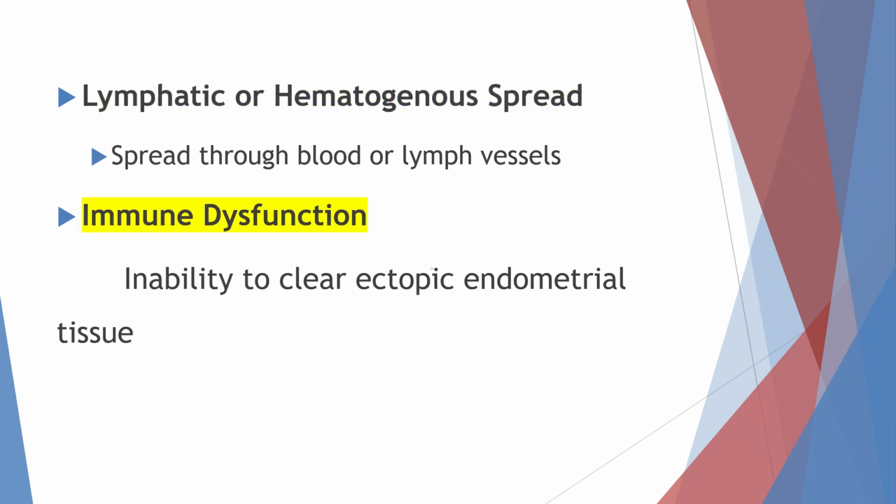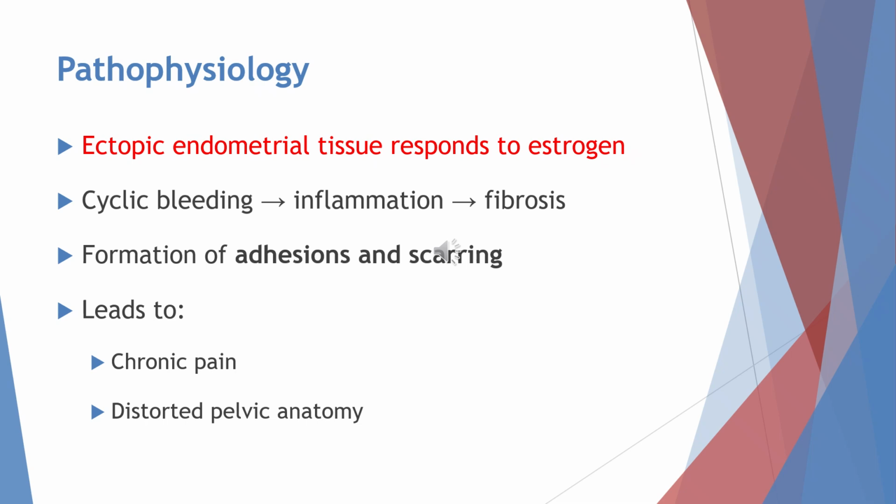Another possible cause is immune dysfunction. In this situation, the body's immune system is not able to recognize and remove the endometrial tissue that grows outside the uterus. Because of this inability to clear the ectopic or misplaced endometrial tissue, the cells continue to grow and lead to endometriosis.